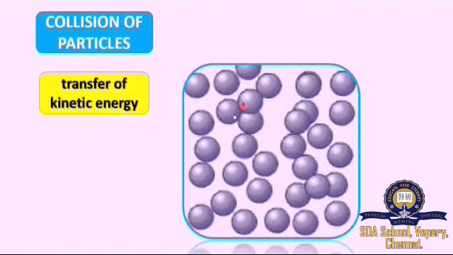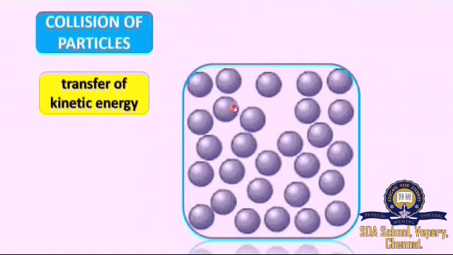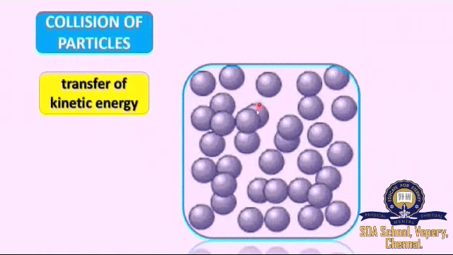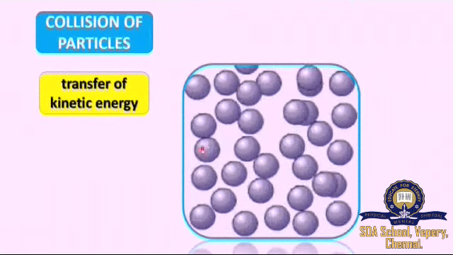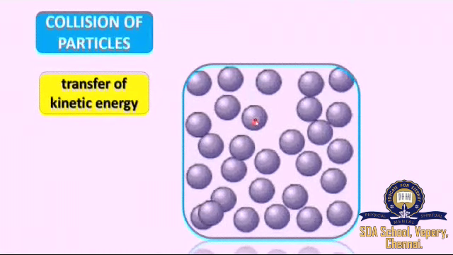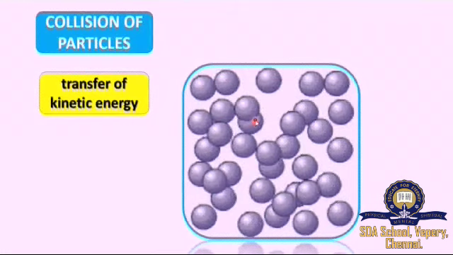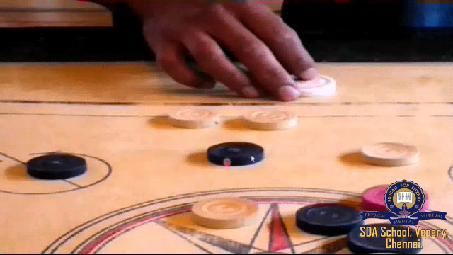In liquid state, the particles will be colliding with each other, right? When they are colliding, the kinetic energy will be transferred between the particles, right? How can we visualize that? When we are playing carom board, when we strike, the striker hits the other coin and the other coin will be moved, right?